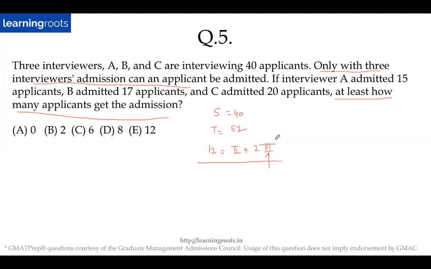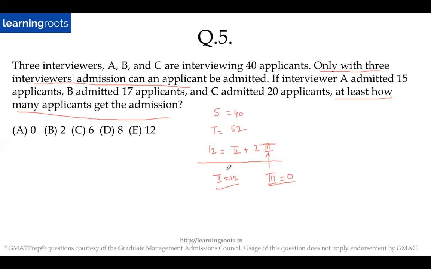What is the minimum value of 3 in this case? It will be 0, right? Because if the minimum value is 0, then 2 will become 12, which is possible. So in this case, the minimum value of 3 will be 0. That is the reason for at least how many applicants get the admission. So there could be a possibility where none of the applicants will get the admission, right? That's the reason why the answer is 0. Everyone got this?